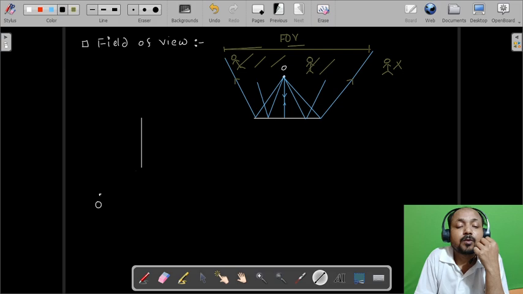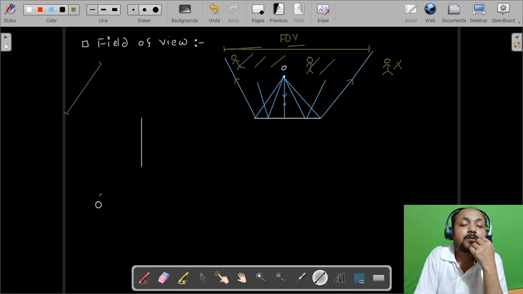So one ray will be incident at one end of the mirror and it will reflect in this direction. Another ray will be incident on the other end of the mirror and it will reflect in that direction. So here also this region will be the field of view. Okay, this region will be called the field of view.